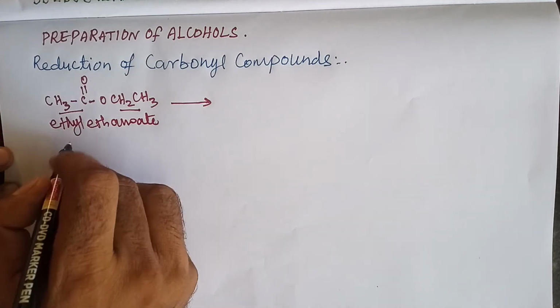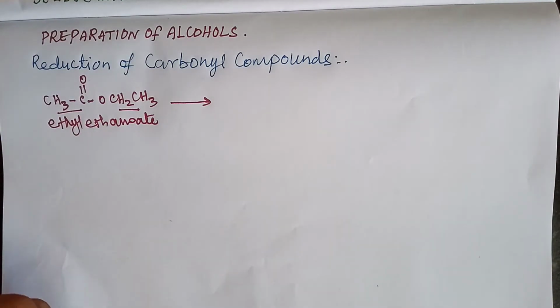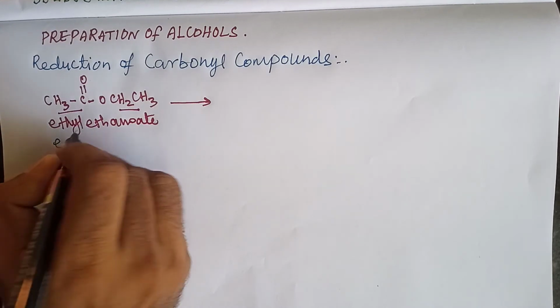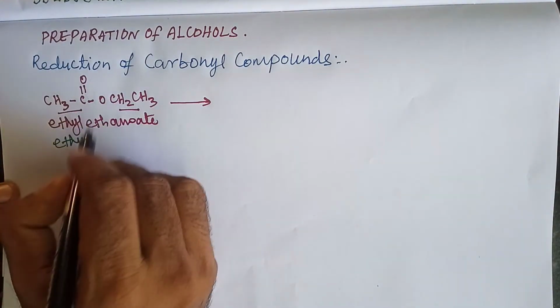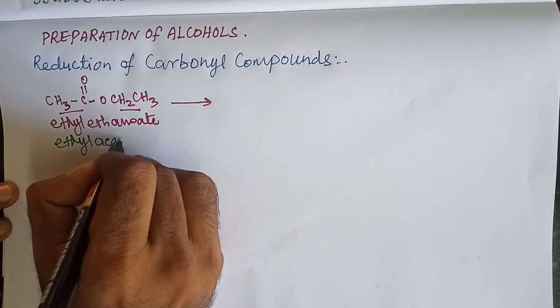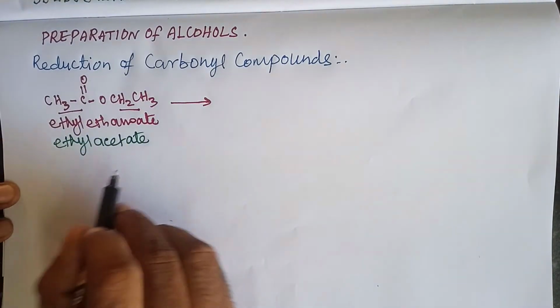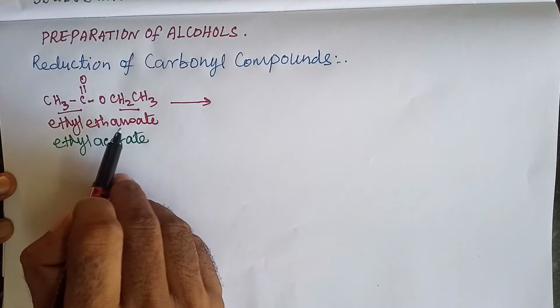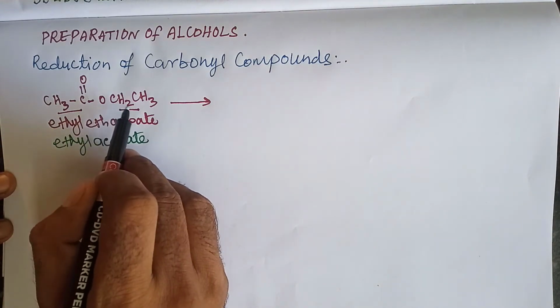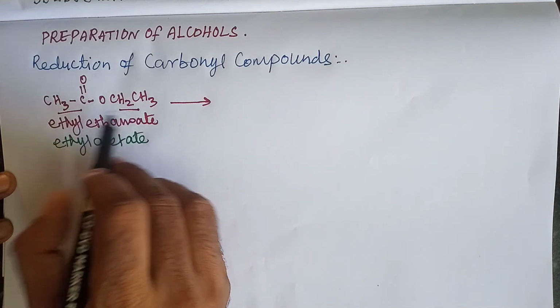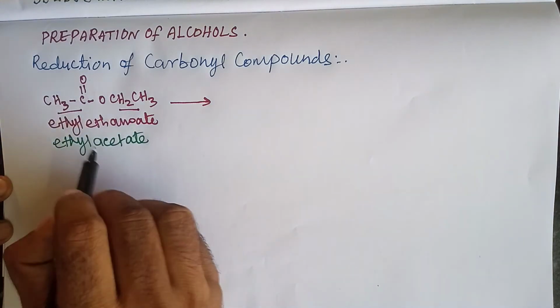The common name is ethyl acetate. This is the ethyl group, this is the acetate group. We can say ethyl acetate. For naming the esters, it is called alkyl alkanoate. This is ethyl ethanoate.